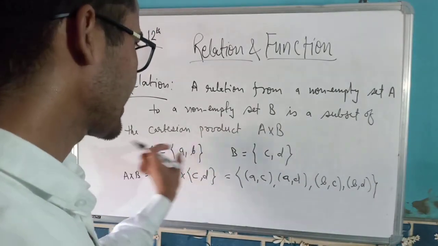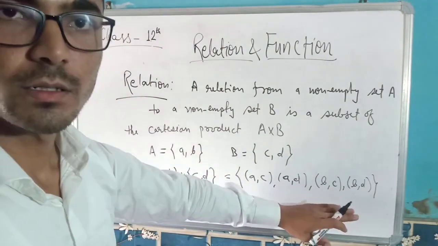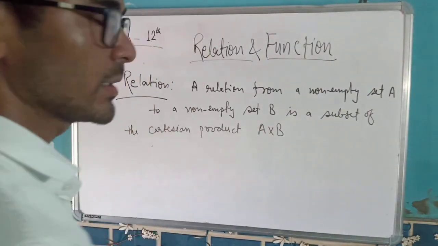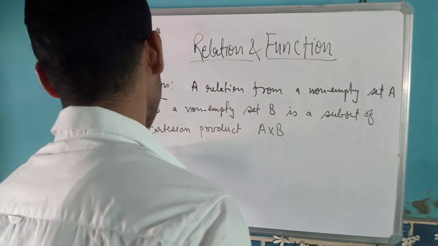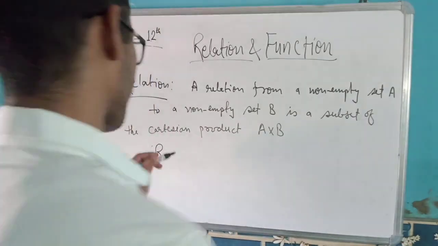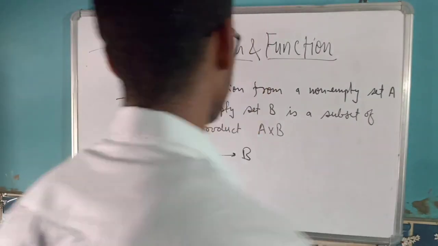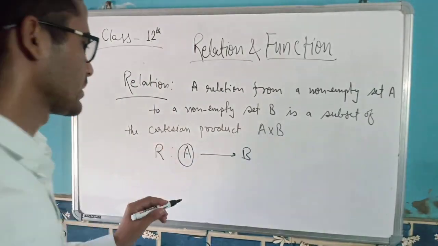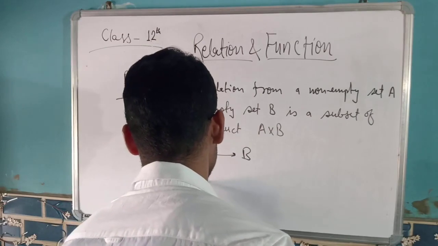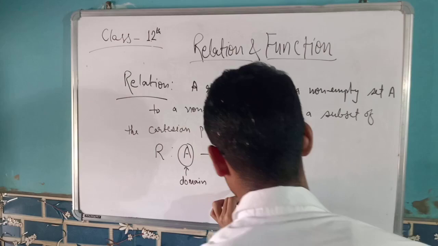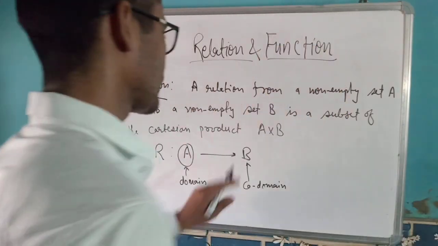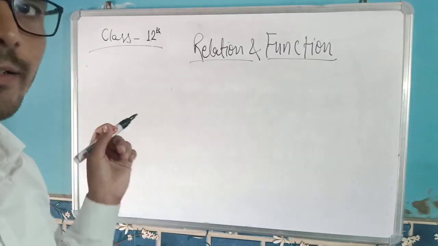So a relation from set A to B is a subset of this Cartesian product. Now, if I write it mathematically, how would I write it? R is a subset of A cross B, and we denote it like from A to B. We write it this way: this will be called your domain, and this will be called your codomain.